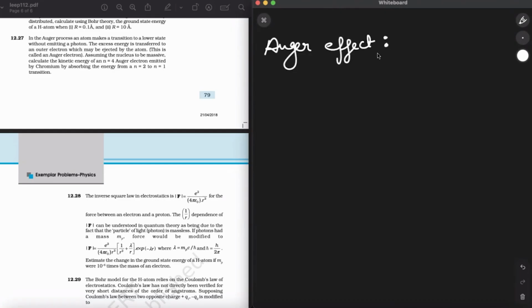The Auger effect is a process by which electrons with their characteristic energies are ejected from atoms when a downward transition by another electron in the atom has occurred. Initially, spectral lines were observed. Now what happens is the energy that is released when an electron moves down from a higher energy state to a lower energy state will make an electron jump out of its place.